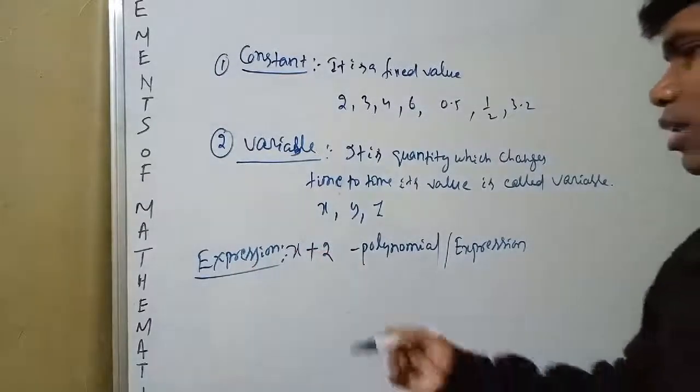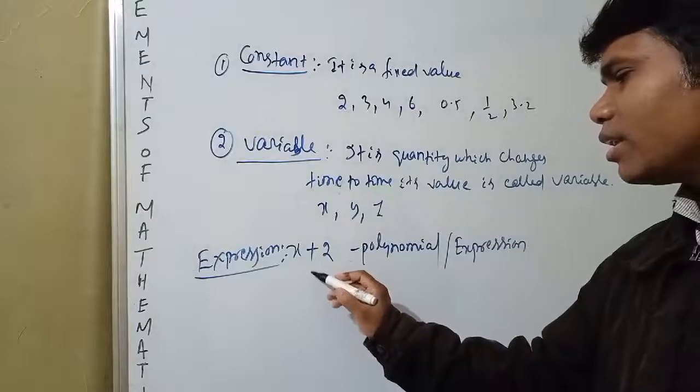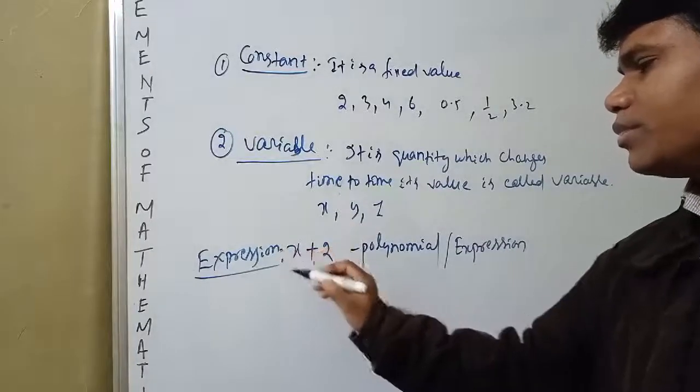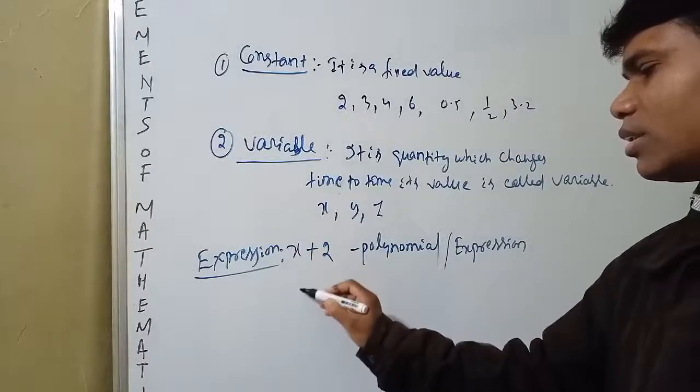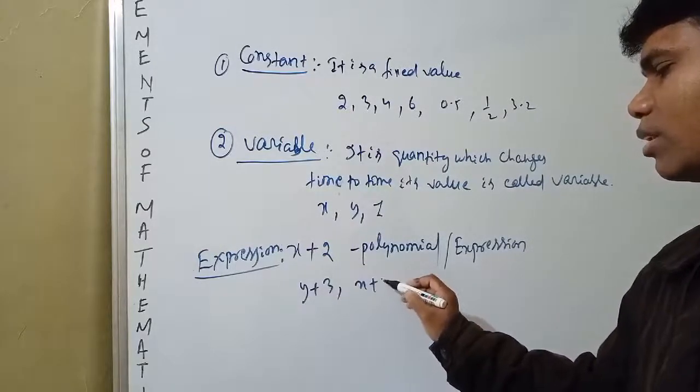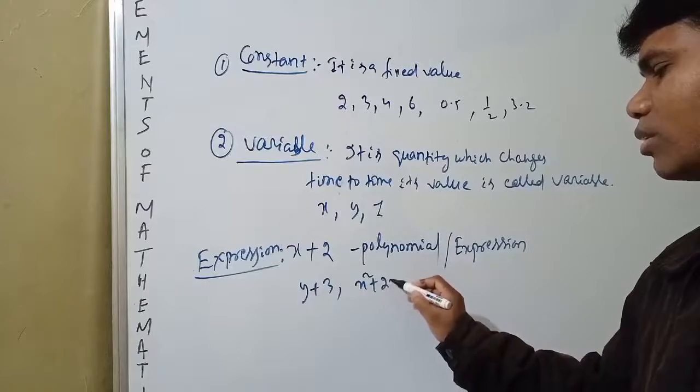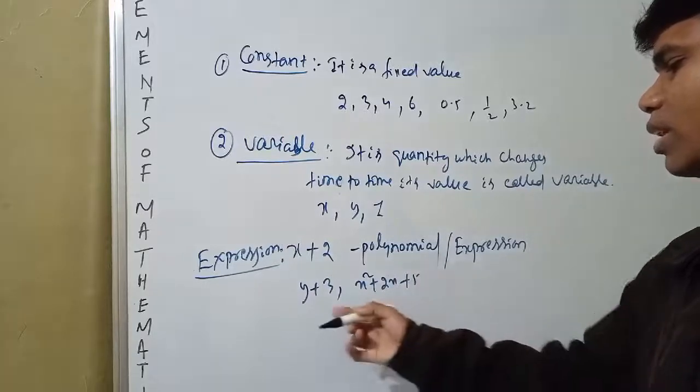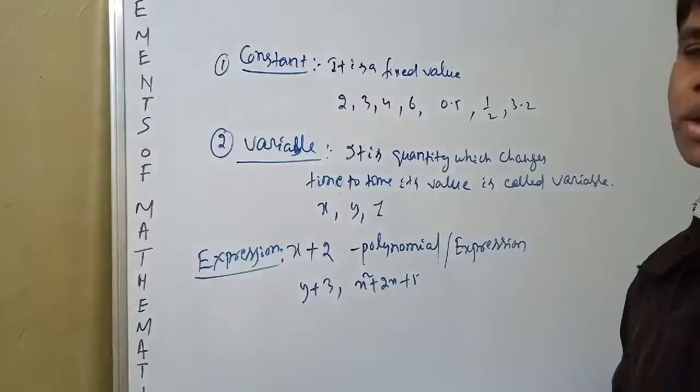Understood? Let us see y plus 3, x square plus 2x plus 5. All these things are expressions.